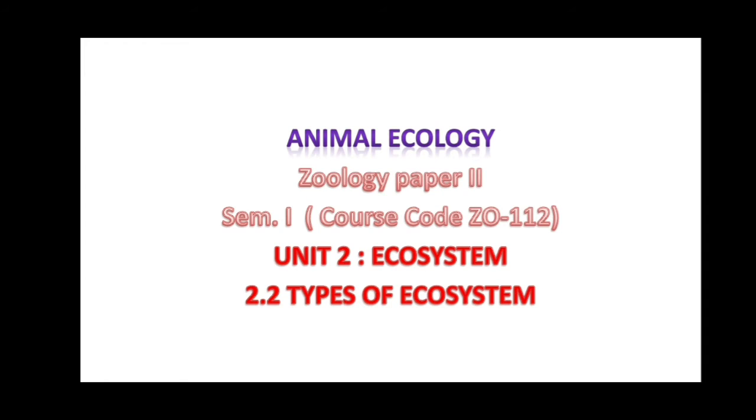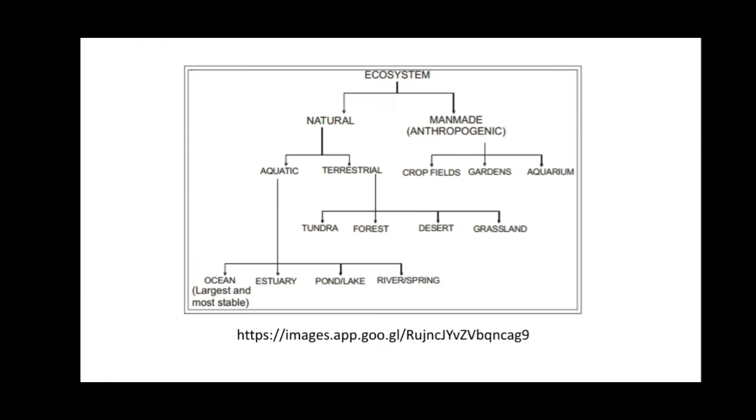So today we are going to study a BSc topic included in the subject animal ecology, zoology paper 2, unit 2, and the subtopic is types of ecosystem. In that we are going to study the lake or pond ecosystem.